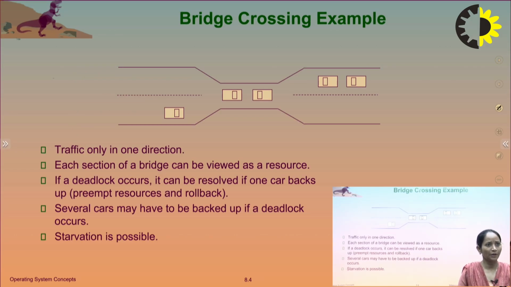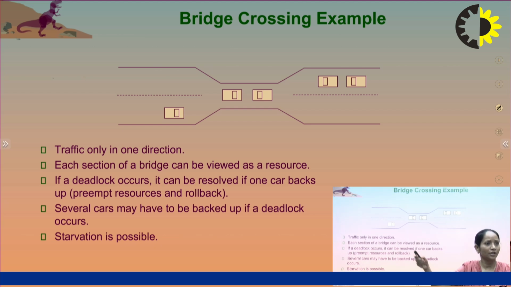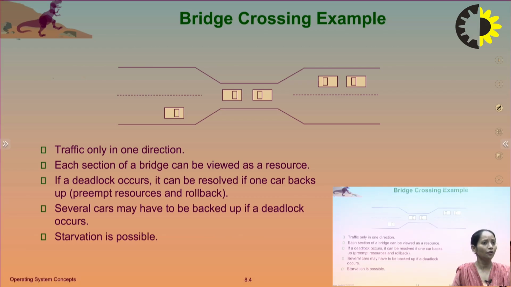As a basic example, we can take the bridge crossing example. Here traffic is only in one direction, and each section of the bridge can be viewed as a resource. If a deadlock occurs, none of the buses or cars is able to cross the bridge.